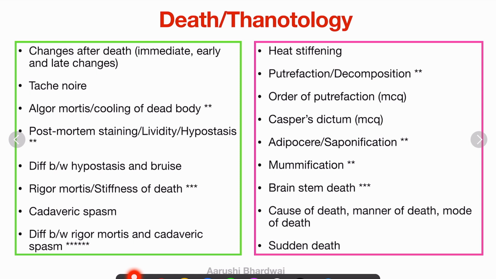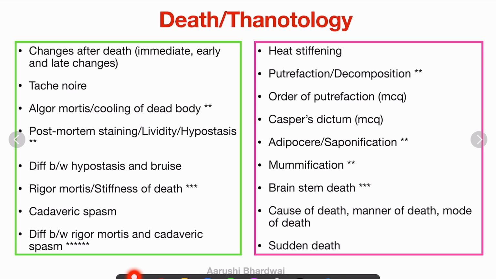The next unit comes, that is death or thanatology. In this, you can see the changes after death, that is the immediate, early, and late changes. What is tache noire, what is algor mortis, what is lividity, that is hypostasis, difference between hypostasis and bruise, important. Rigor mortis, very important. Difference between rigor mortis and cadaveric spasm, very important questions. Heat stiffening, putrefaction, order of putrefaction, MCQ purpose, Casper's dictum, MCQ purpose, adipocere, very important question, mummification, important, brainstem death,